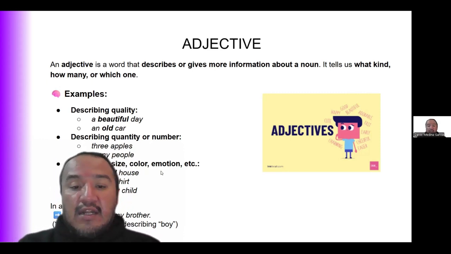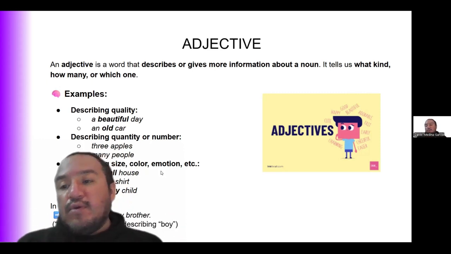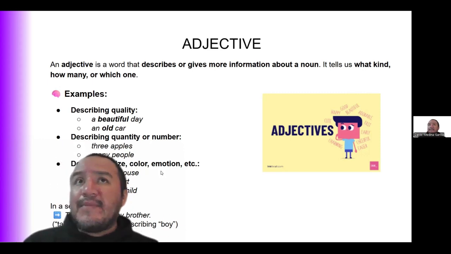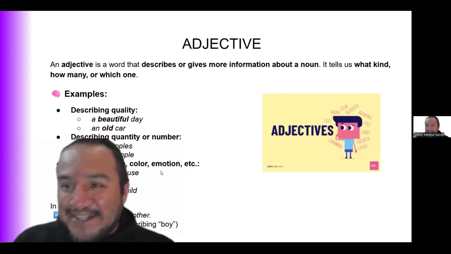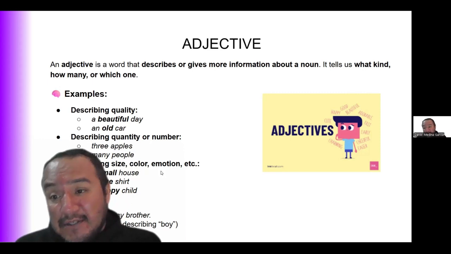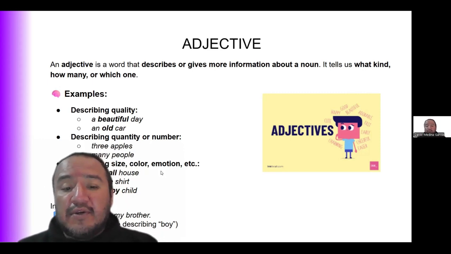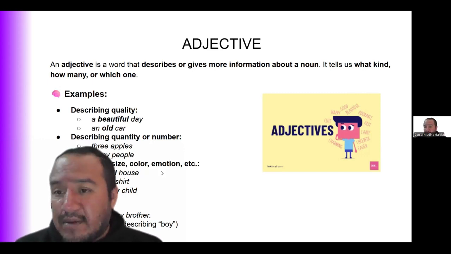Describing size, color, and emotion: small house, big house, enormous house, huge house. A blue, red, all the colors. For example, all the colors are adjectives: a happy child, a sad child, a terrible child. I know that it's not a very common adjective to use with a child, but well, we can also define it like that. In a sentence, this is a very basic example: the tall boy is my brother. Tall is the adjective describing boy.